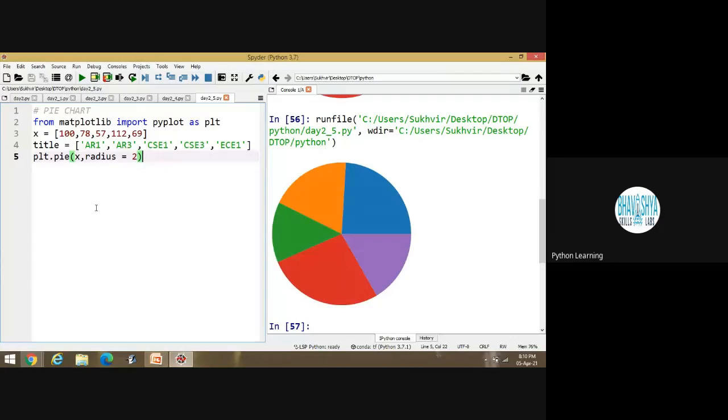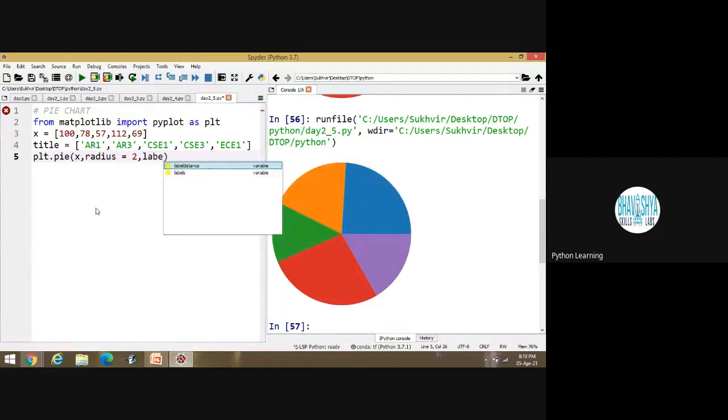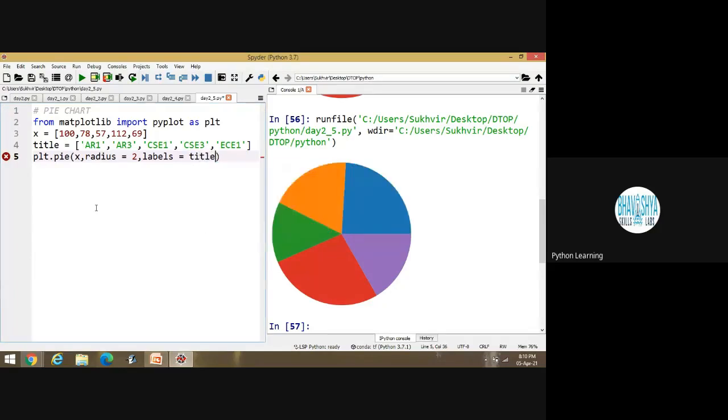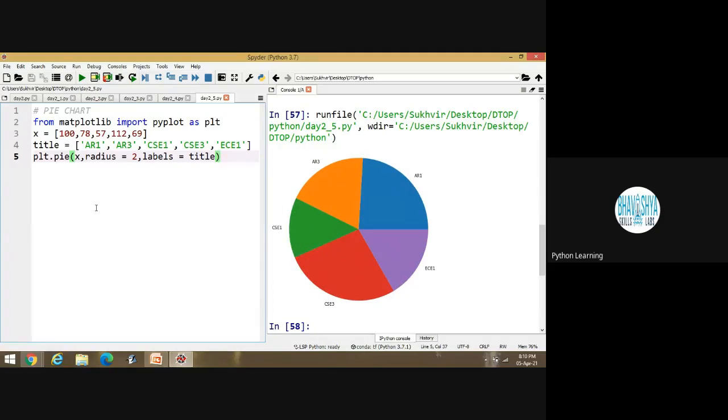Now the title is not introduced inside this one. What I have to write? I have to write here labels is equal to title. And execute the program again. Look at the output. You can see all the contents here: AR1, AR3, CSE1, CSE3, ECE1. Is it okay? Yes, sir.